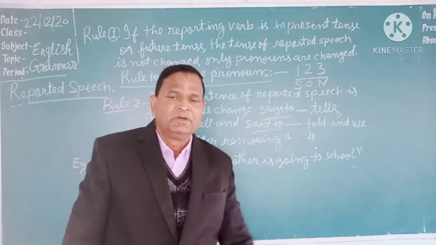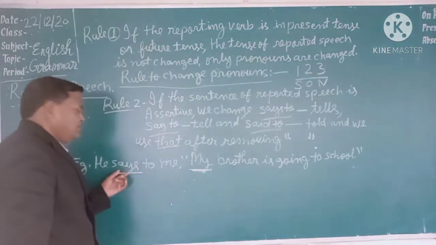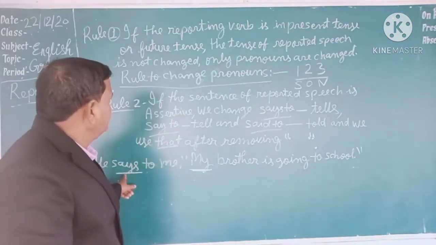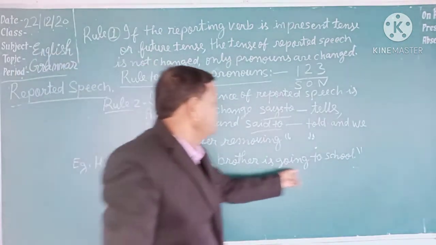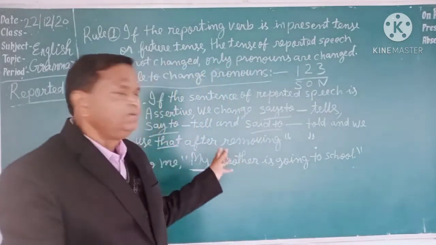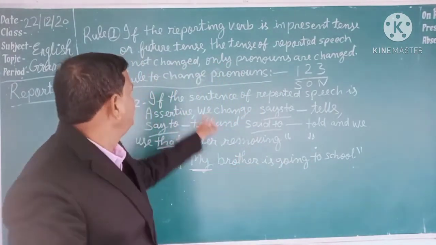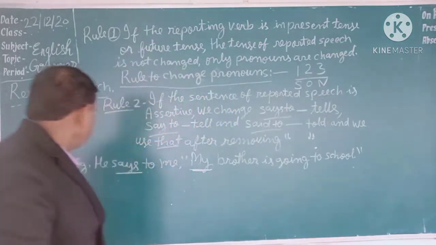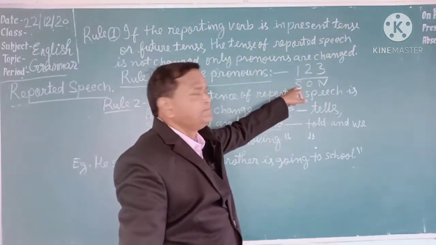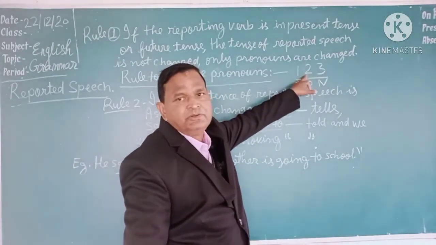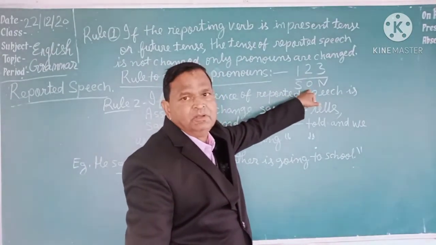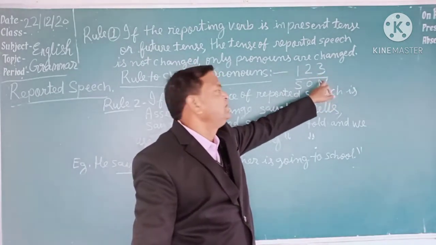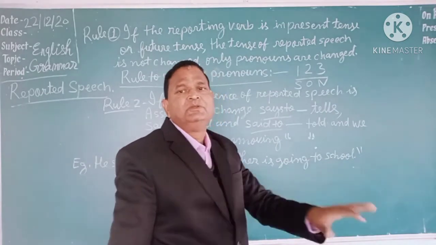First thing, you have to see reporting verb, whether it is in present tense or future tense. If it will be in present tense or in future tense, then the tense of reported speech will not be changed. Only pronouns will be changed. But how pronouns will be changed? According to this rule, 1, 2, 3 upon S, O, N. Next thing, first person pronoun will change according to subject of reporting verb. Second person pronoun will change according to object of reporting verb. And third person pronoun, no change. If there will be third person pronoun in reported speech, there will be no change in it.